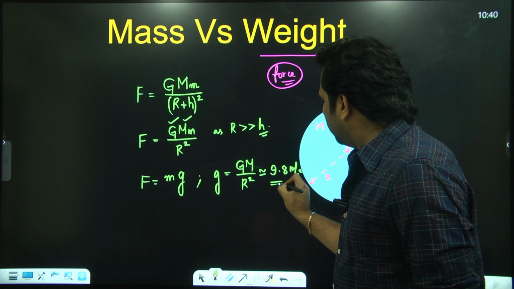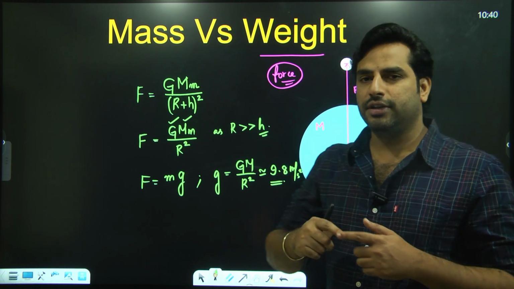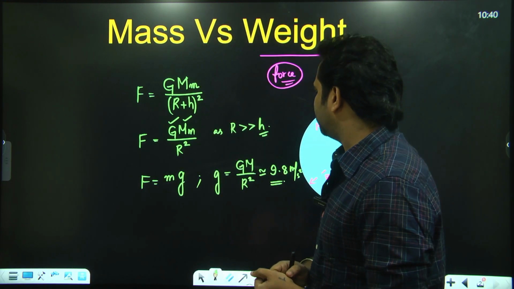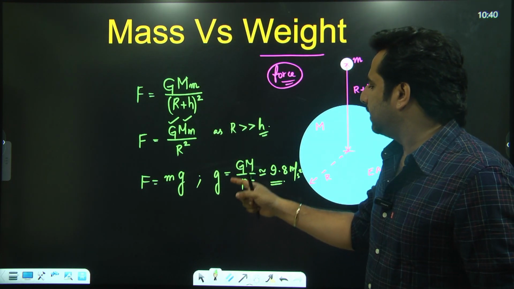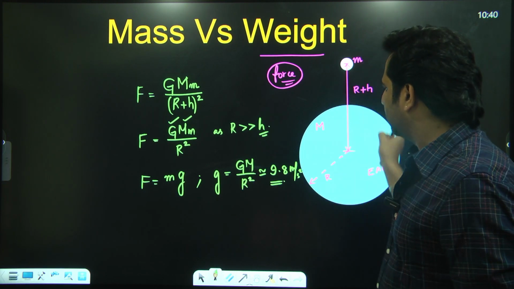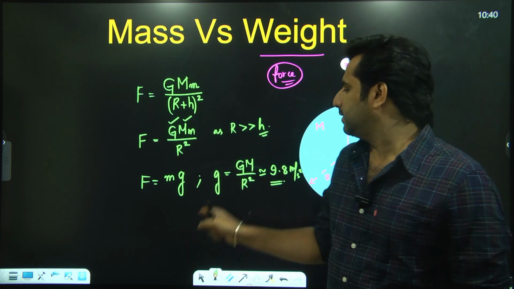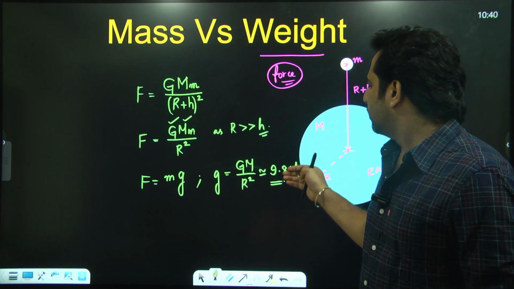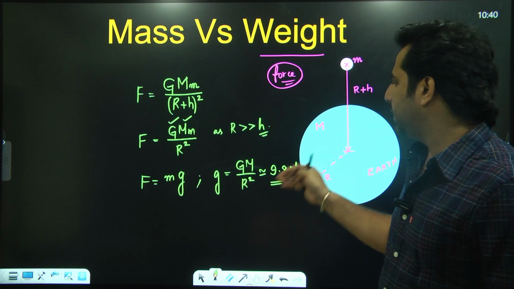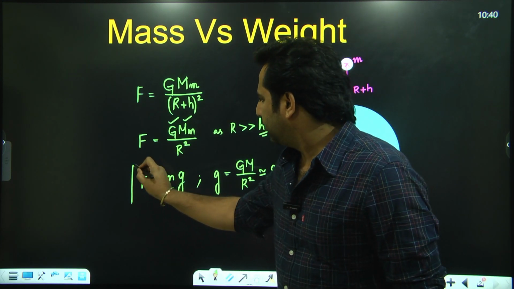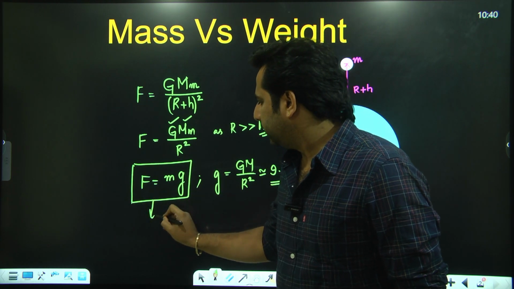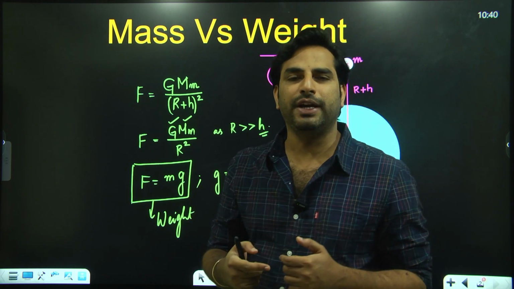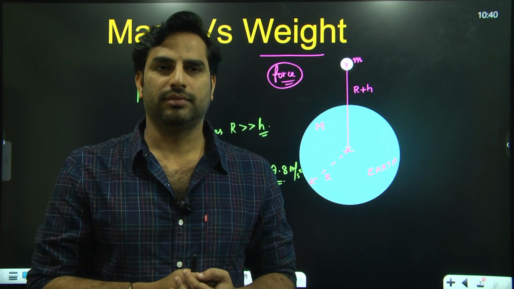So this is the value of g, which you call acceleration due to gravity. Or in other terms, this g can also be referred to as the gravitational field of Earth near the surface of the Earth. Gravitational field, or we can also call it acceleration due to gravity, whose value is approximately 9.8 meter per second square. This particular force mg is called weight. So basically weight is a force, and the units of weight would be Newton and not kg.